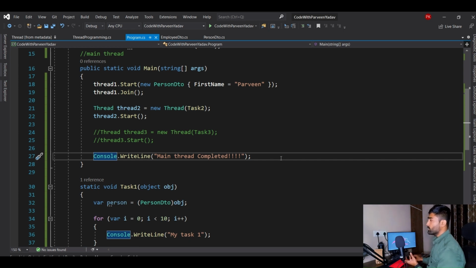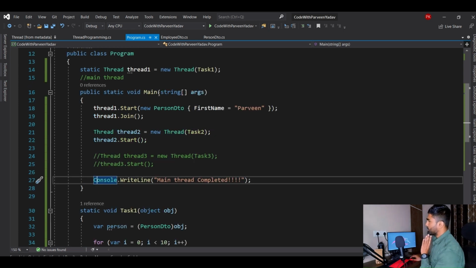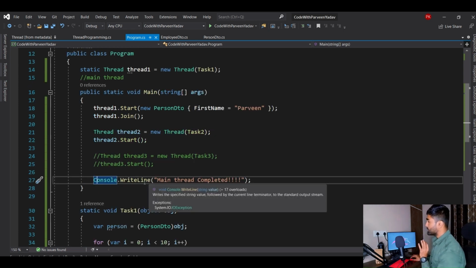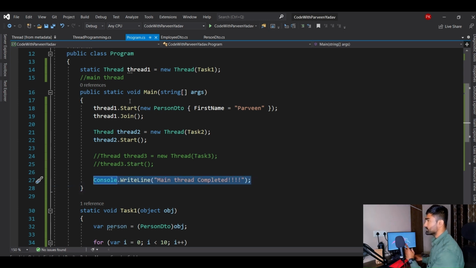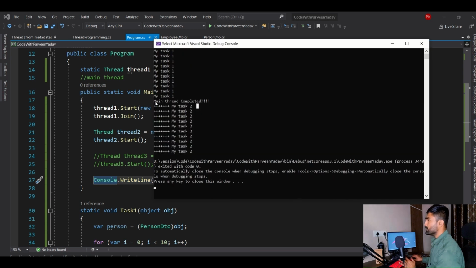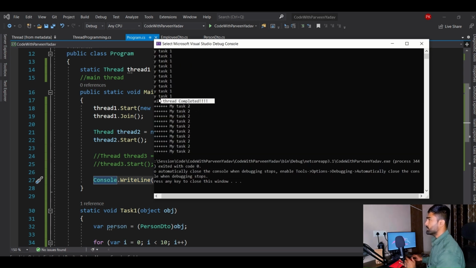Focus on the name, foreground. It says whether the main thread is completed or terminated, whatever it does, don't care, keep moving forward. All those things that we have implemented were foreground threads. Though the main thread was getting completed, they kept running. For example, if I show you the old output, you see the main thread was completed here.